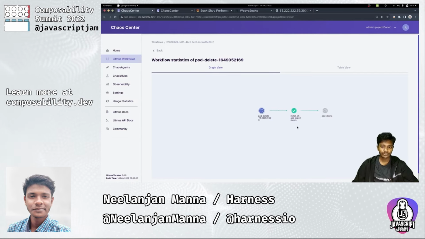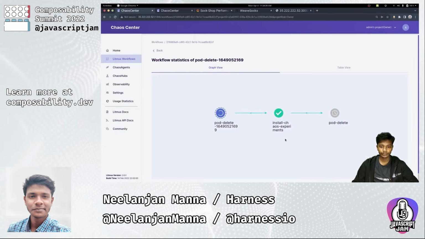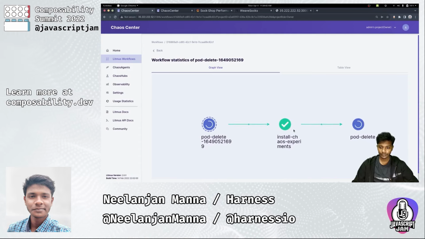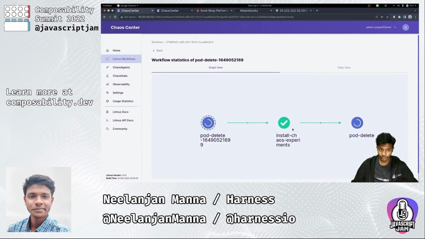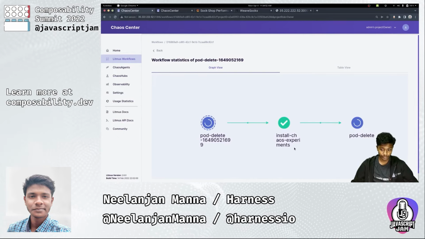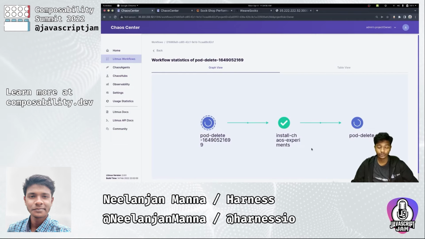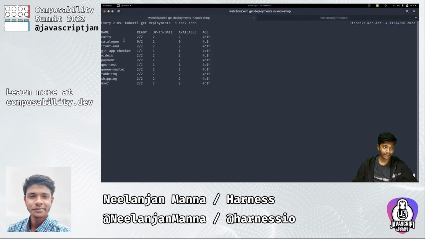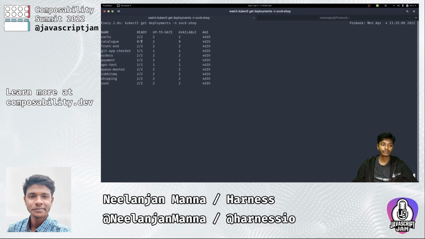So as you can see over here, the pod delete experiment is just about to start. And here we can see that the pod delete experiment has actually started. So how can we confirm whether our pods are still available to us or not, since the pod delete experiment has actually started? Let us head back to our Kubernetes terminal, and as you can see, as part of this experiment, both of our pods have been deleted.